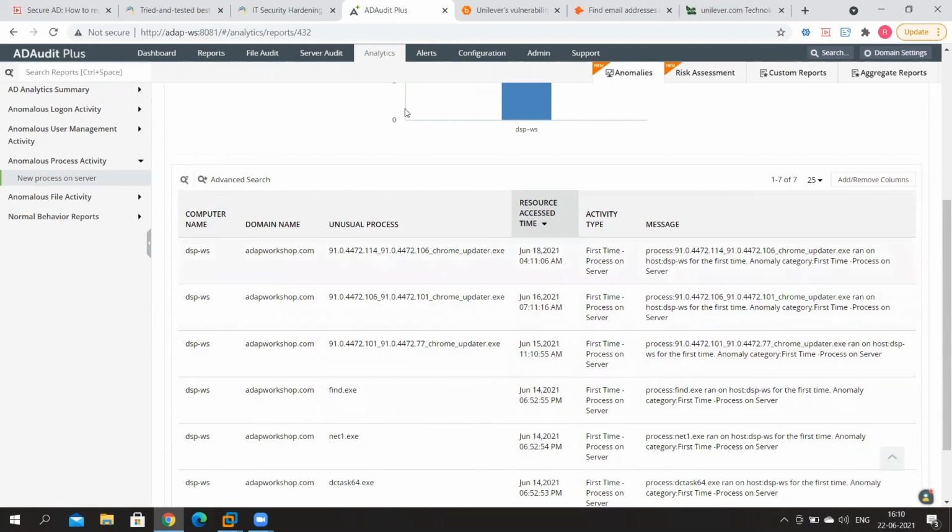So all of these processes, it seems, ran on this particular server. This could be a very, very business critical server that houses some critical information. And there are all of these strange processes that are running on this server for the very first time. And at what time were these processes actually run, you can get to see that here. So in case any of these processes stick out for the Active Directory administrator, it's a ready reckoner for the administrator. They can take action right then and there. They get to see that malicious process, whatever it may be, and they can do further investigation from here.